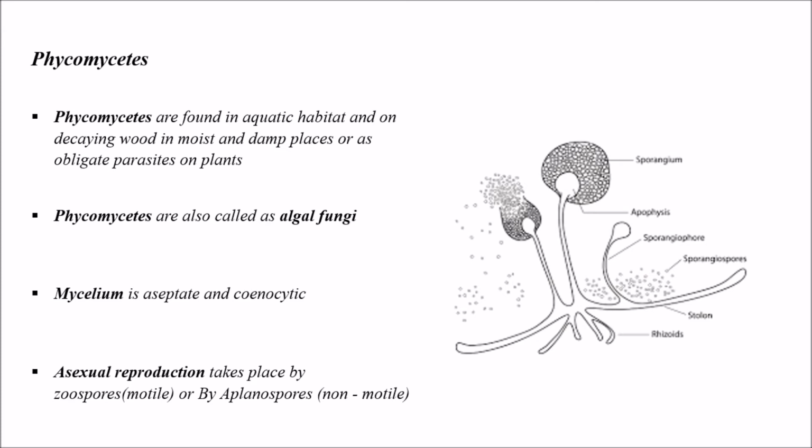Phycomycetes are found in aquatic habitat and on decaying woods which are in moist and damp places or as obligate parasites on plants. Phycomycetes are also called as algal fungi, and mycelium, if we observe, it is aseptate and cenocytic. And coming to the sexual mode of reproduction, it takes place by zoospores which are motile or by aplanospores which are non-motile.